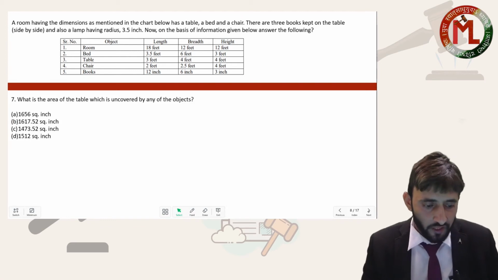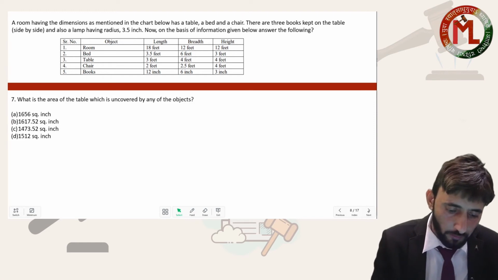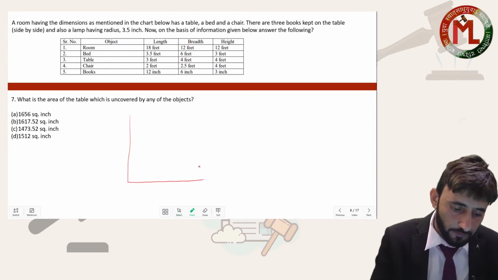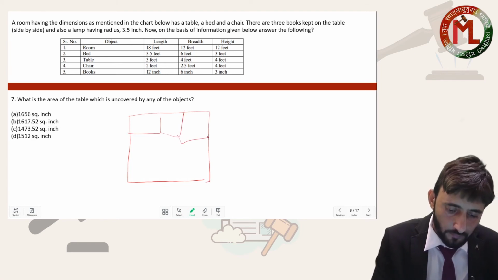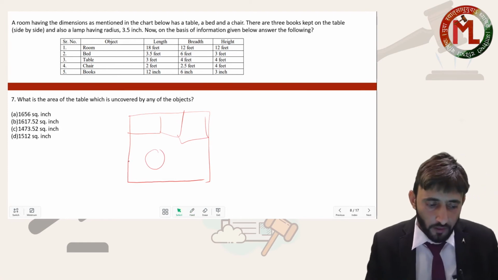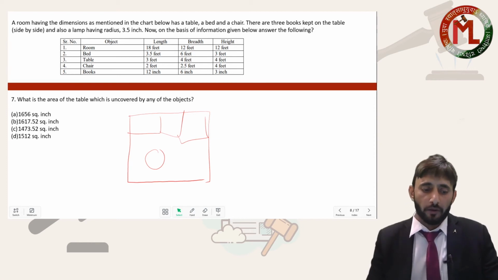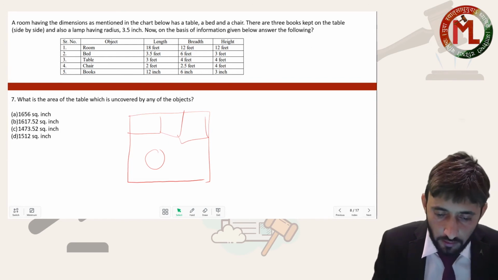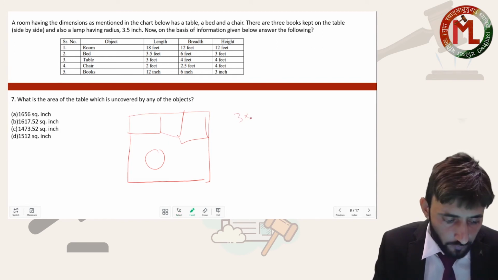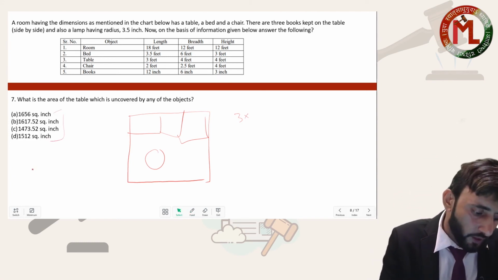Next question. What is the area of the table which is uncovered by the object? So we have to focus on the table only. This table has 3 books and 1 lamp. Area of the table which is uncovered by the object. So from the area of the table we have to subtract the area of 3 books and 1 lamp. So table 3 into, and one more thing you have to take care of here: the options are given in inches. We know that 1 foot is equal to 12 inches.